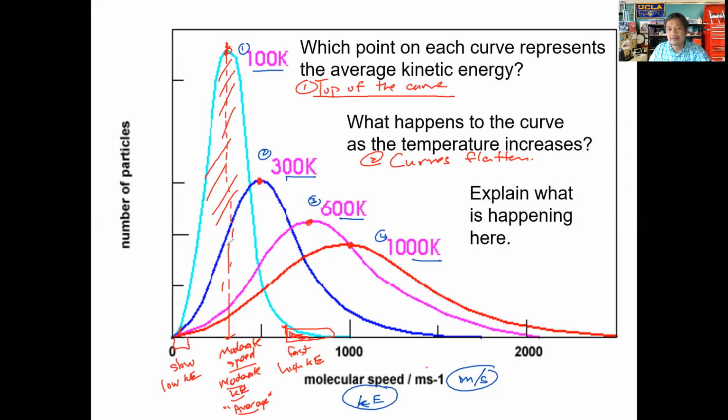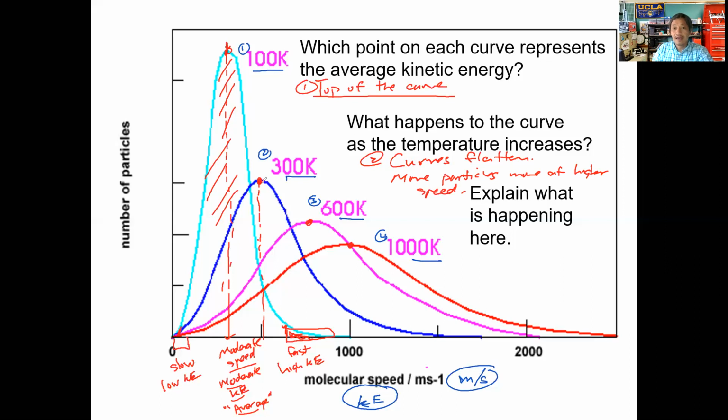What happens as it flattens is that more and more of the gas particles, if this is your average kinetic energy here for the blue curve, will have a higher speed here. So as we flatten out this curve, more and more of the gas particles will have that higher speed. The curve flattens, which means more particles move at a higher speed. And if you notice, the average kinetic energy increases.